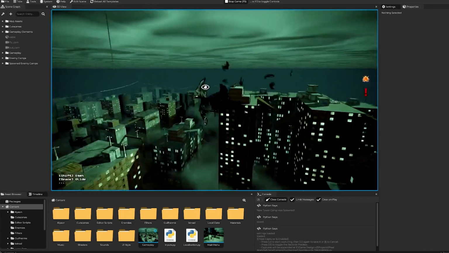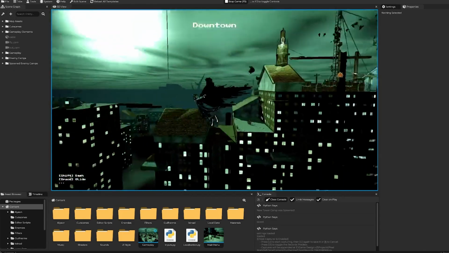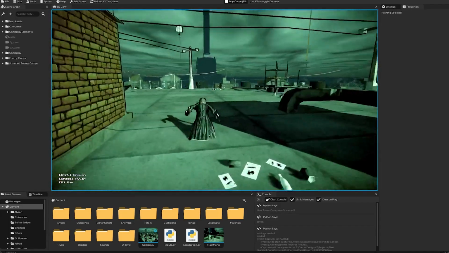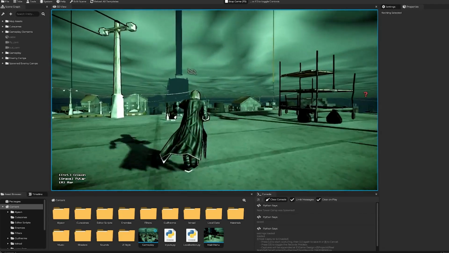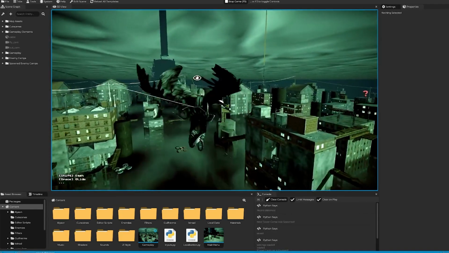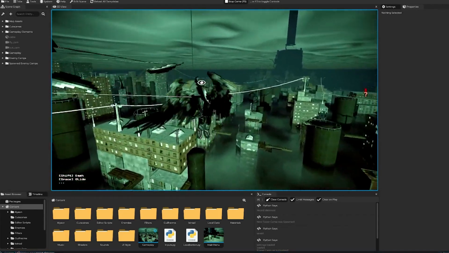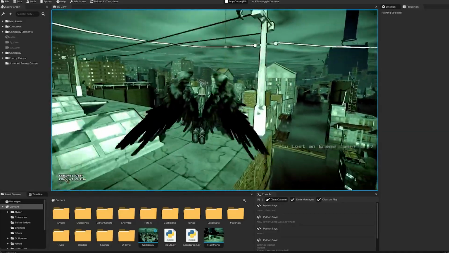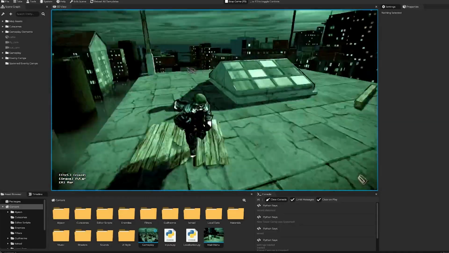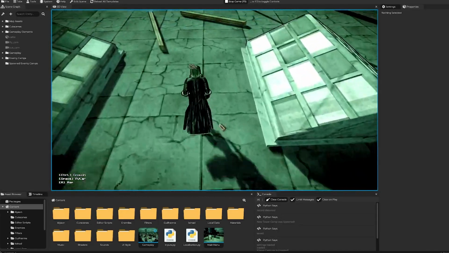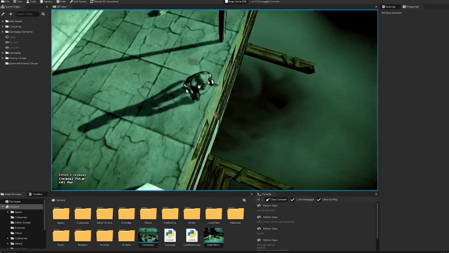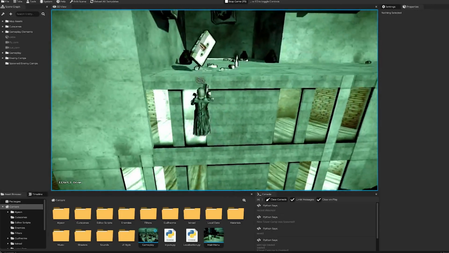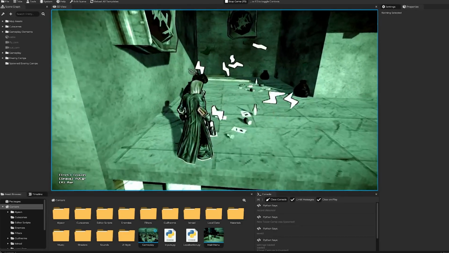Now, to convince you once and for all, check this out. Unlike other engines that will chase you for a cut of your money, what your game earns as soon as you start making any profit, and believe me, they will chase you, with Cave Engine you only pay once. That's right, a single lifetime payment for version 1.0 and all updates in the 1.x series. No royalties, no hidden fees, no joke. You can make $1 million or more with your game and you won't have to share a single penny with us. All the money is yours.